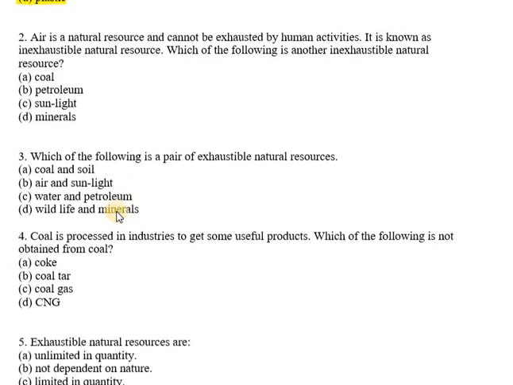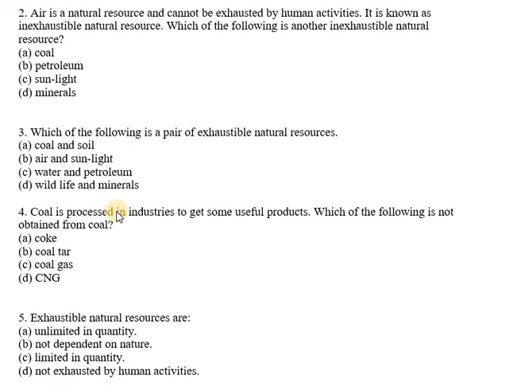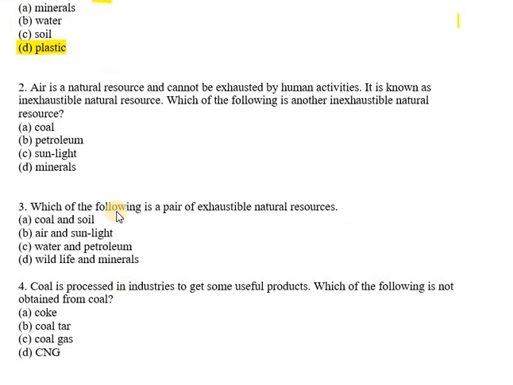Now moving on to question number 2, it says air is a natural resource and cannot be exhausted by human activities. It is known as an inexhaustible natural resource. Which of the following is another inexhaustible natural resource? Is it coal? Is it petroleum? Is it sunlight or minerals? Minerals can be exhausted, petroleum can be exhausted, coal can be exhausted, but sunlight cannot be exhausted. So the right option is C.